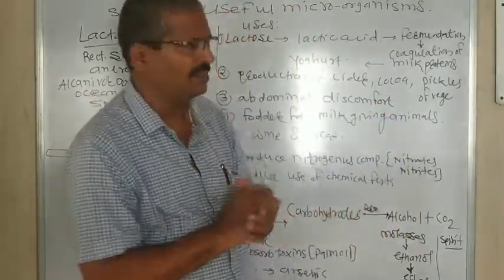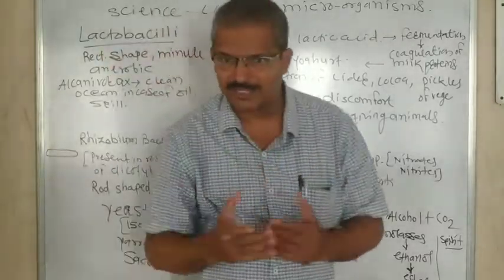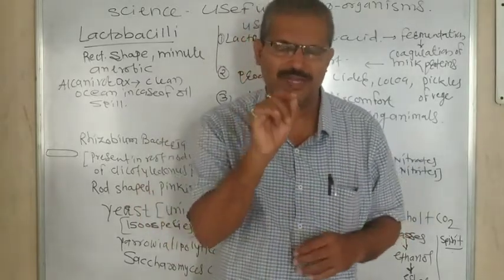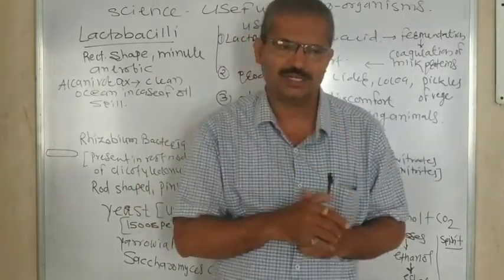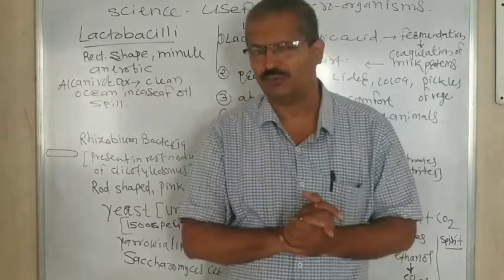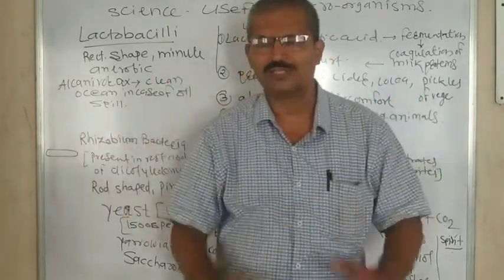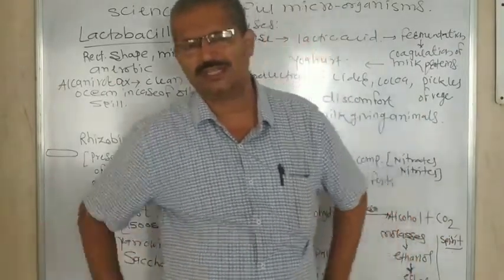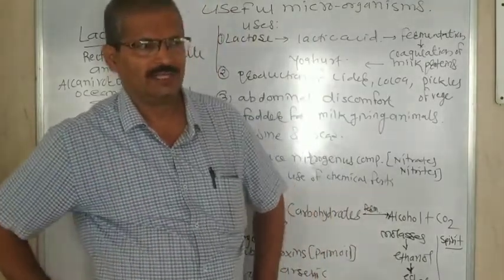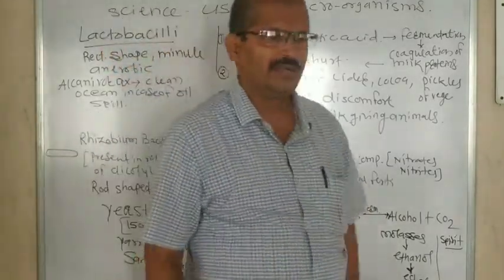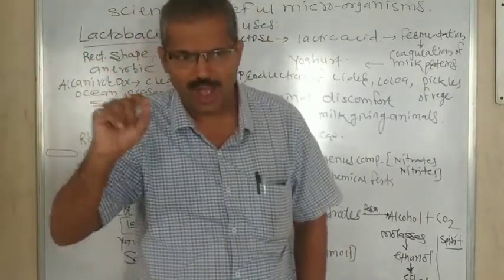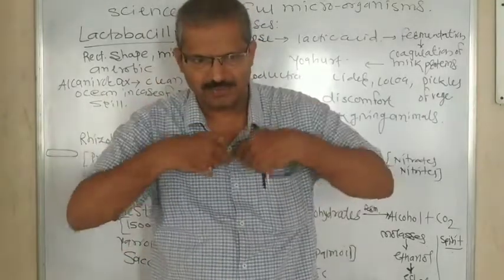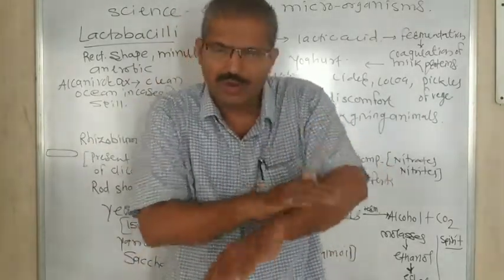Among them, some microorganisms are useful to us and some create problems in our life, creating diseases. Those that create diseases are harmful to us. So microorganisms are divided into two groups: useful microorganisms and harmful microorganisms. Among them, bacteria are found anywhere: inside the body, outside the body and even on the body.